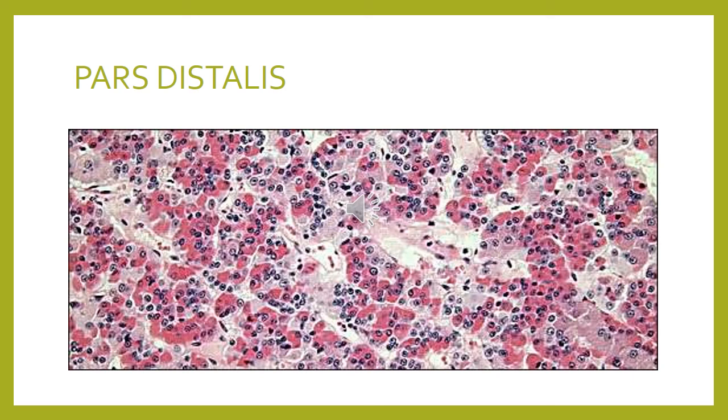This is showing the parenchyma of the pars distalis, which is formed by two types of cells, acidophilic staining cells and basophilic staining cells, which are further classified into 5 different types: somatotrophs, gonadotrophs, thyrotrophs, and what else?